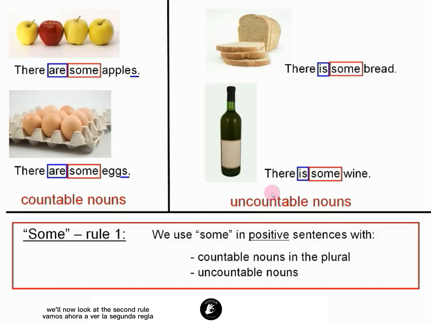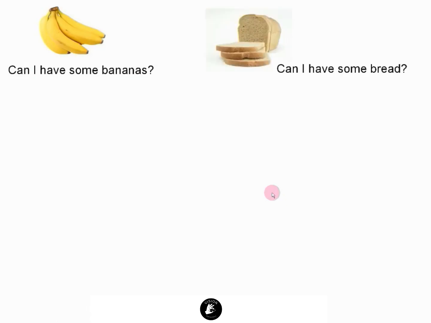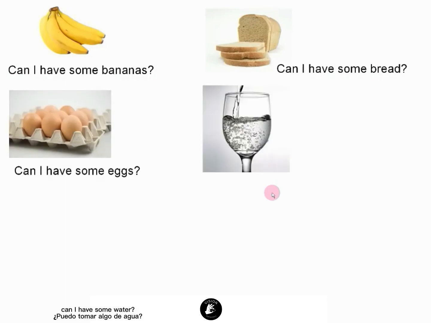We'll now look at the second rule. Here, I am at my parents' house and I'm talking to my mother. I am asking her to give me some food. Can I have some bananas? Can I have some bread? Can I have some eggs? Can I have some water?